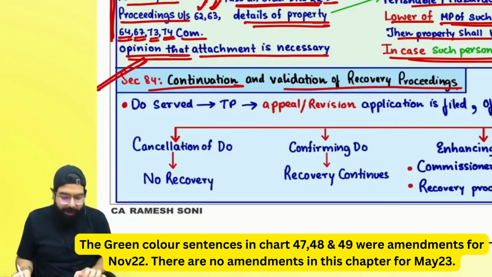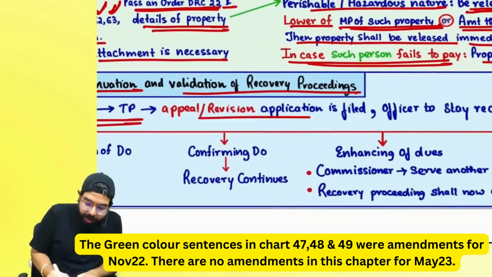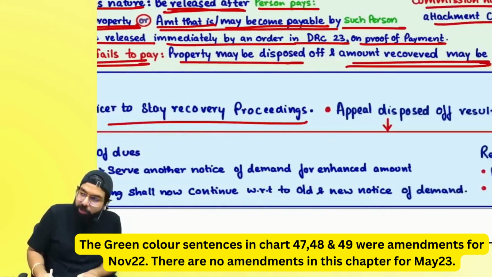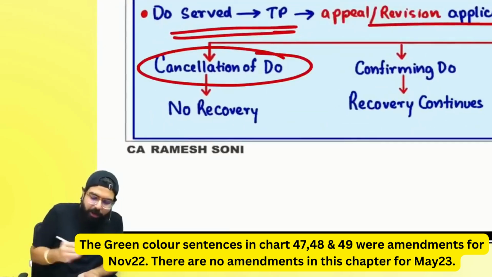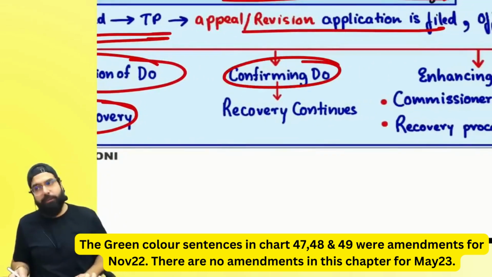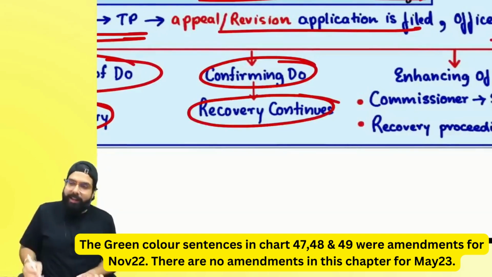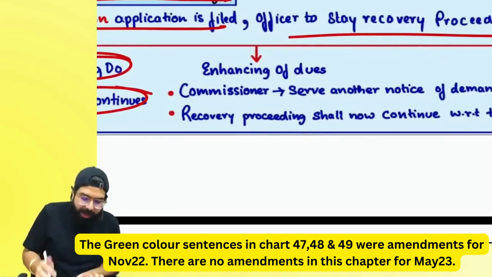Once the demand order was served, the taxable person went for an appeal and filed the application, the officer will stop the proceeding until the appeal is disposed of. When the appeal is disposed of and the demand order is cancelled, recovery will not be done. If the appellate authority confirmed the demand order, recovery will continue. That is told by section 84, continuation and validation of recovery proceeding.